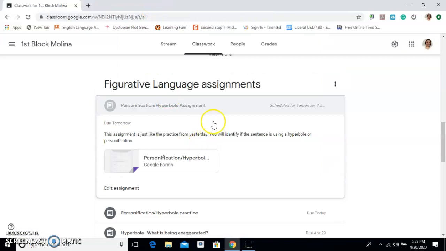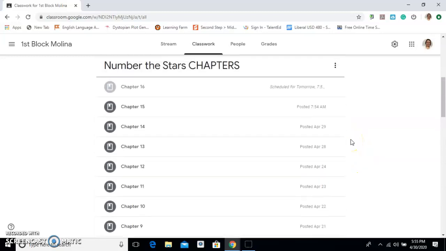Exit out of that. Once again, make sure you click on the Google form and then click submit. After you get done with the Google form, come back and hit submit on Google Classroom as well. After you get done with that, you'll scroll up.